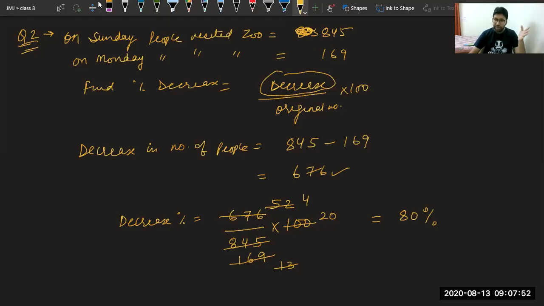80% people have, what do you say, decrease is there. 80% decrease is there. I hope, Rachit, it is clear to you now. Rachit, please confirm. So it is 80% decrease. Harshul, beta language.